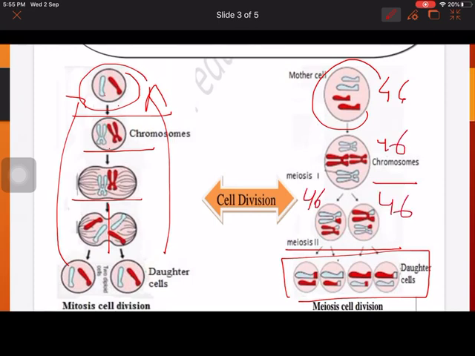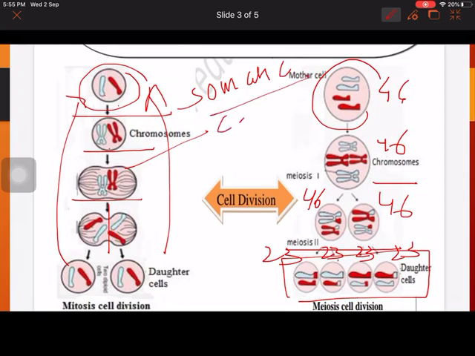I am taking the example of human beings. Then 23 and 23. So this is reductional division. Mitosis occurs in the somatic cells, all your body cells except the germ cells, and meiosis occurs in your germ cells or reproductive cells, where the reduction division is occurring.